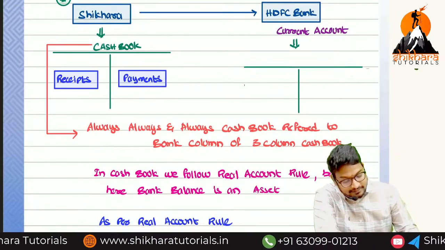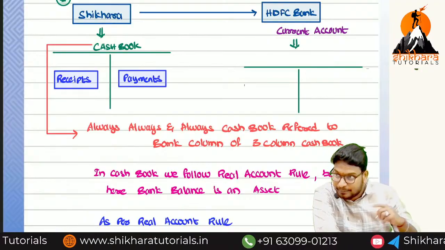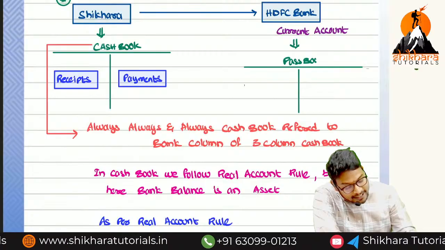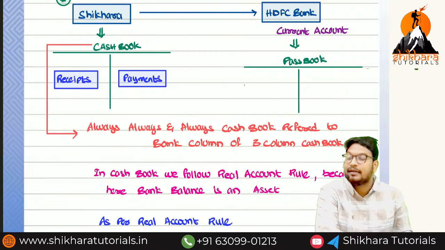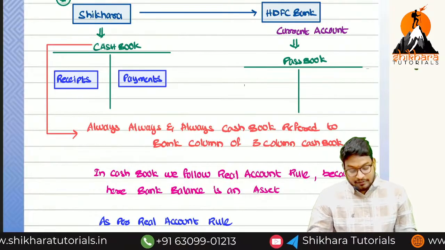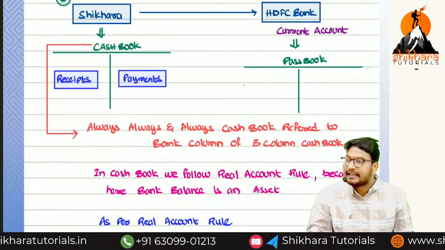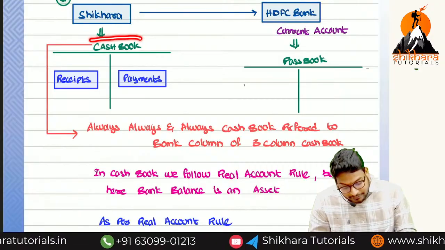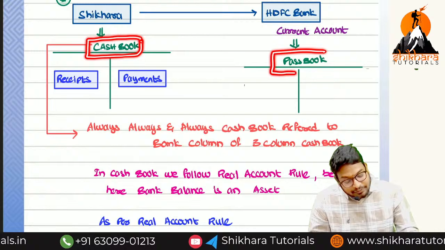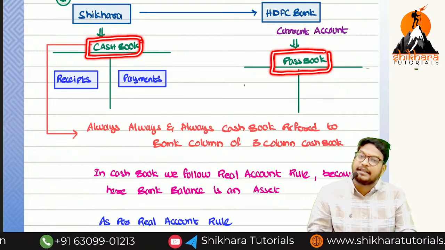So as per our purpose we call this a passbook. What is the meaning of passbook? Our account maintained by the bank. From our point of view, the cash book is an asset, but the passbook is prepared by the bank.